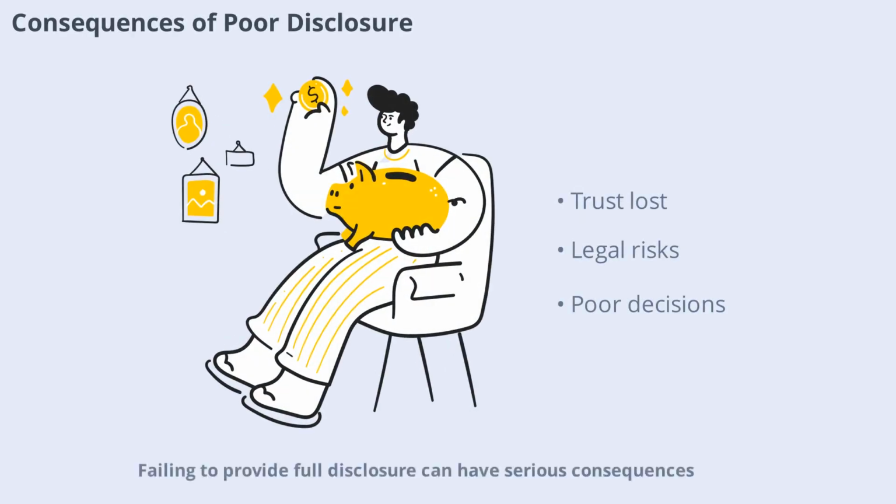Failing to provide full disclosure can have serious consequences. Companies that withhold important information risk losing the trust of investors and facing legal penalties. Incomplete disclosures can also lead to poor decision-making by users of financial statements. That's why regulators and auditors pay close attention to the quality and completeness of disclosures.